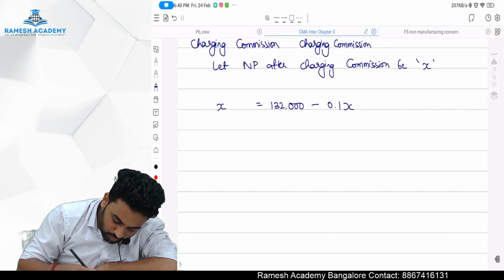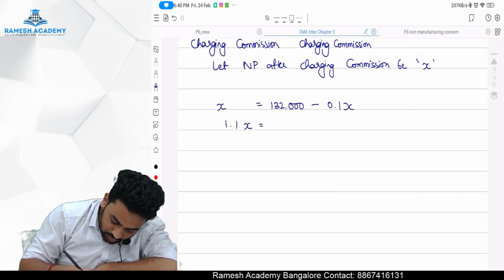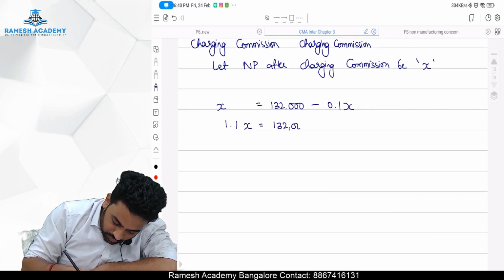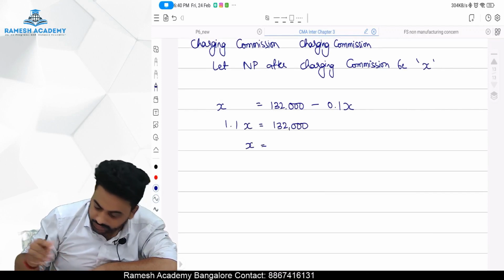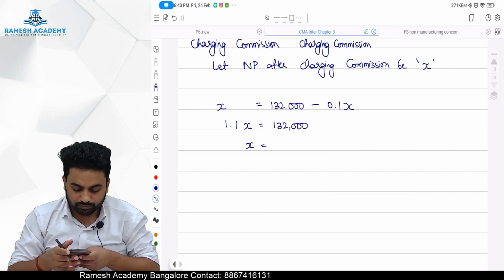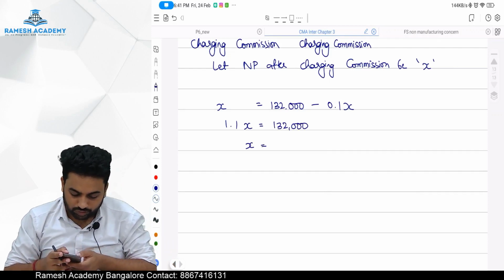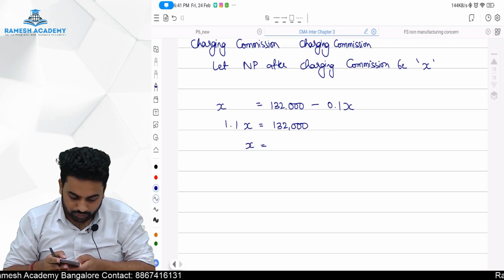So it becomes 1.1x equals 132,000. So X is equal to 132,000 divided by 1.1.